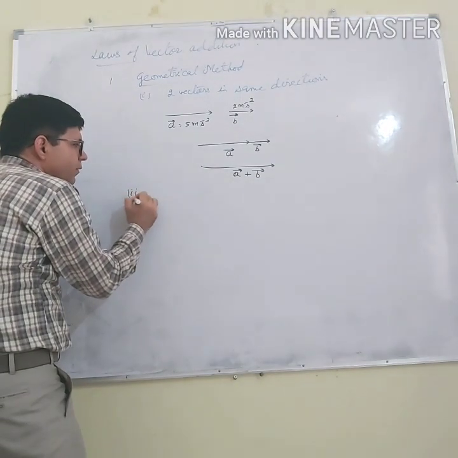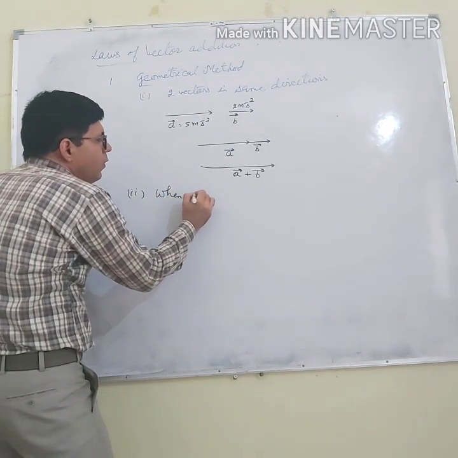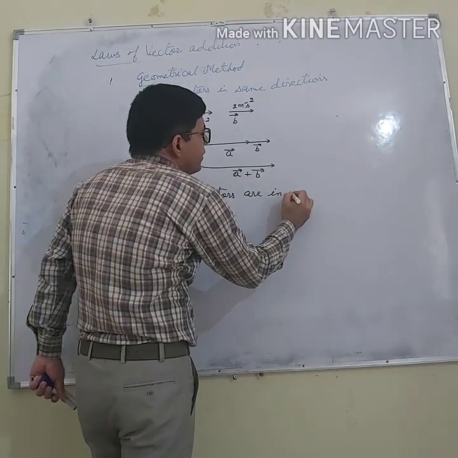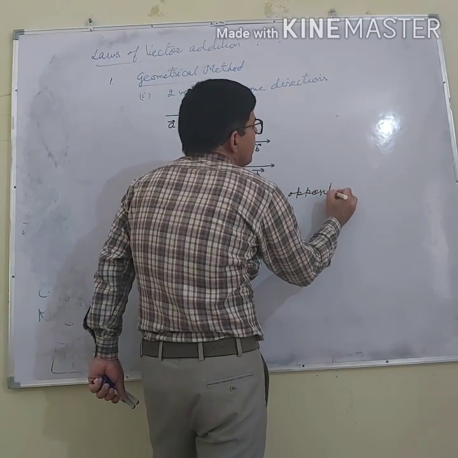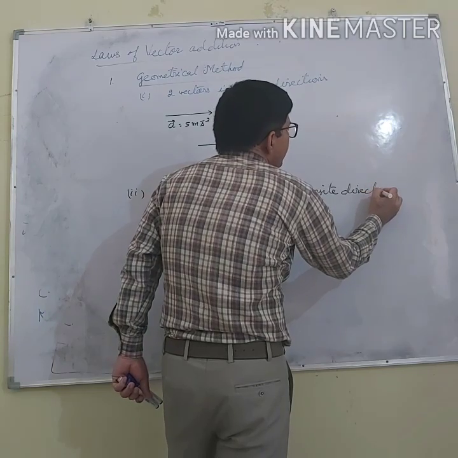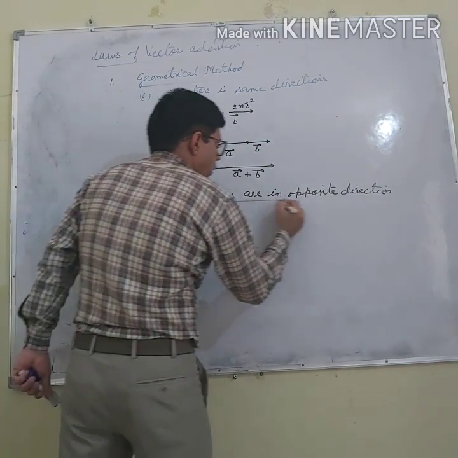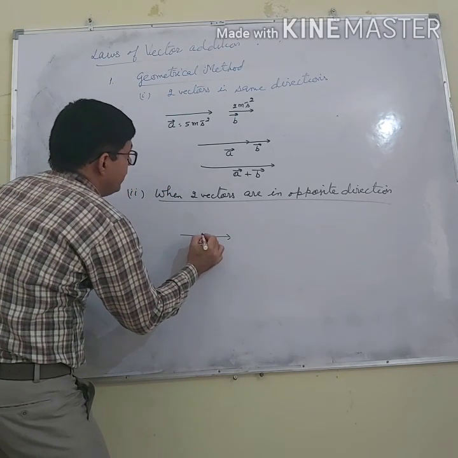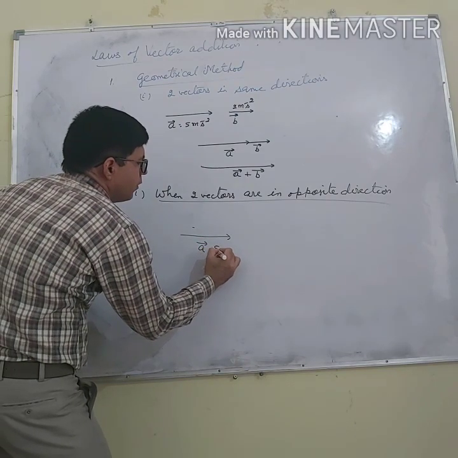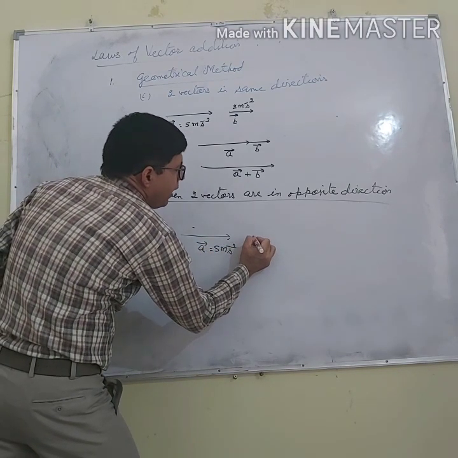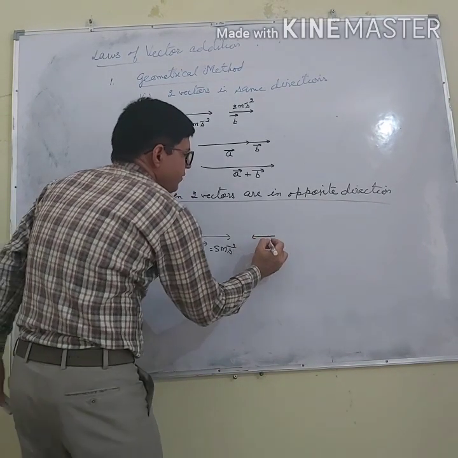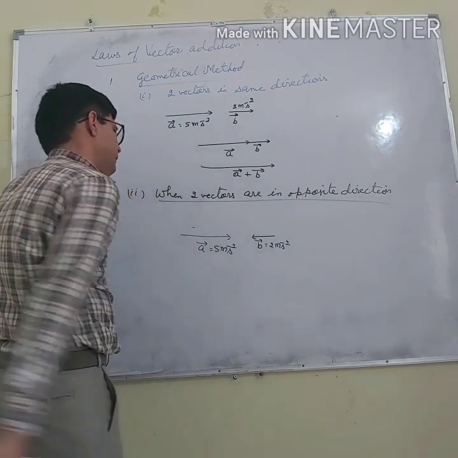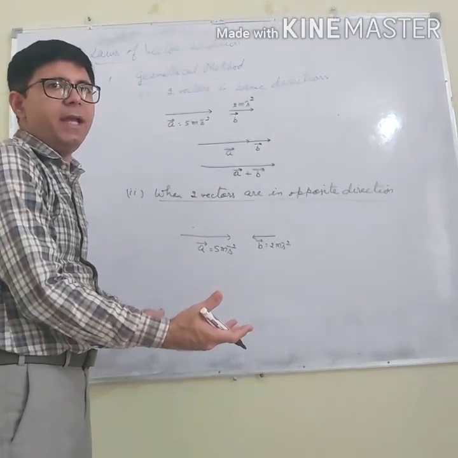Now, second is when two vectors are in opposite direction. What will happen in that case? Let us say again I am having vector A. It is 5 meter per second square, and I am having vector B. It is 2 meter per second square. My target is to add A and B.